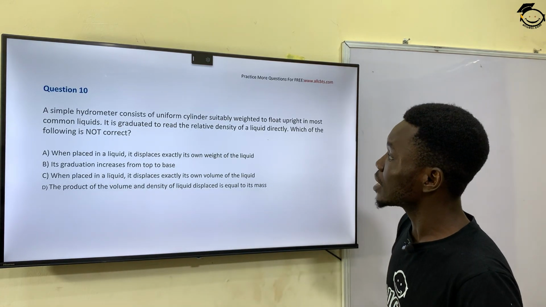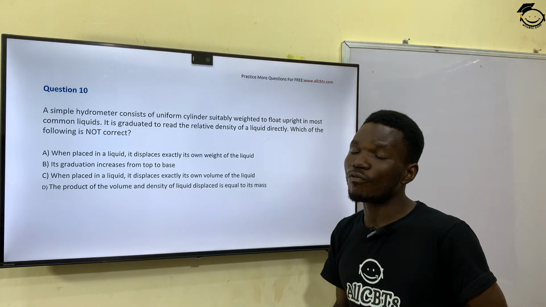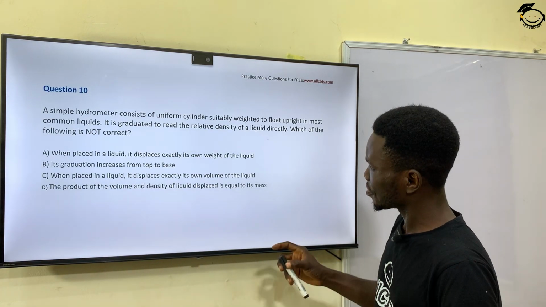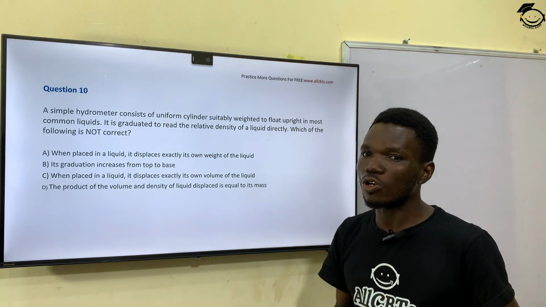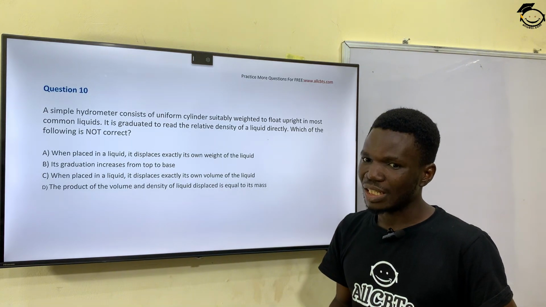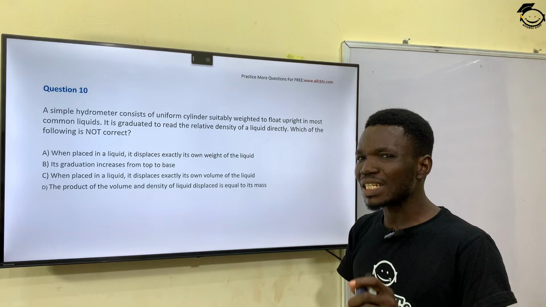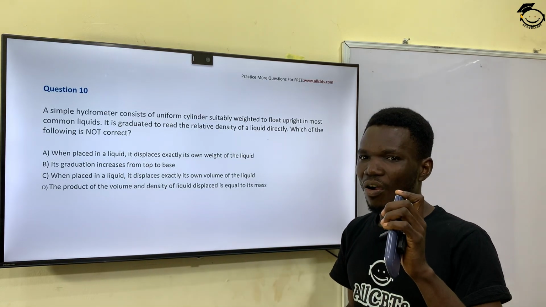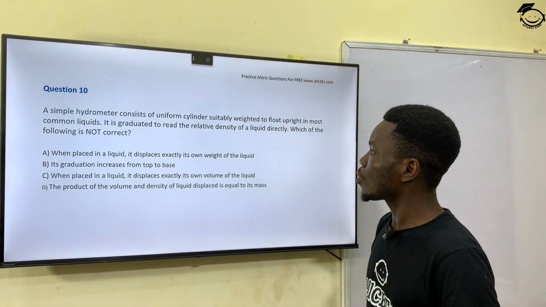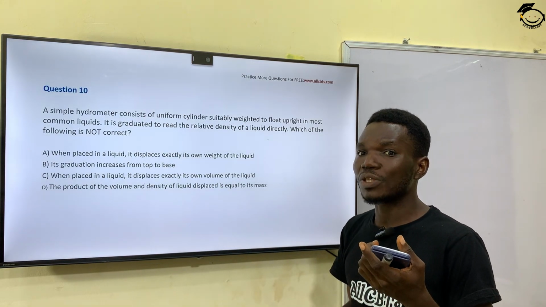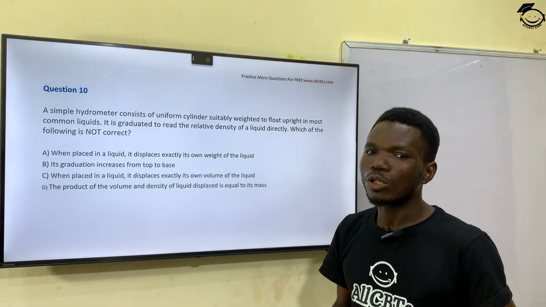Option D says, when placed in a liquid, it displaces exactly its own weight of the liquid. It does not displace exactly its own volume of the liquid. It displaces the weight of the liquid, its own weight of the liquid. So the quantity of the liquid that is displaced is equal to its weight, not equal to its volume.